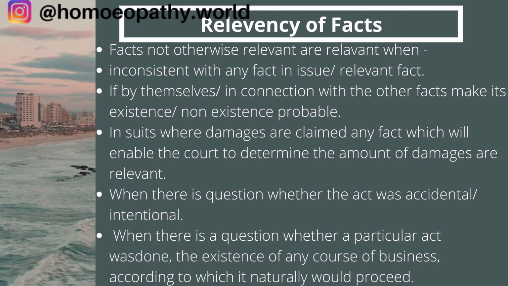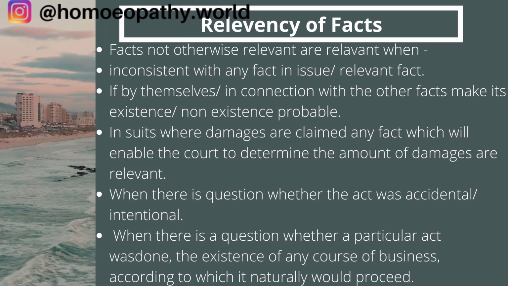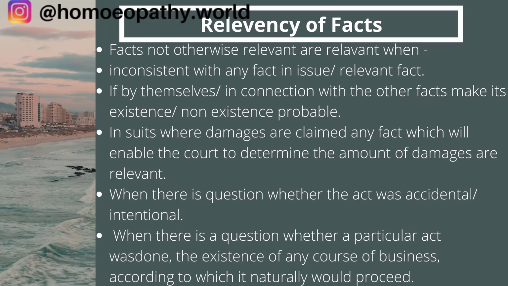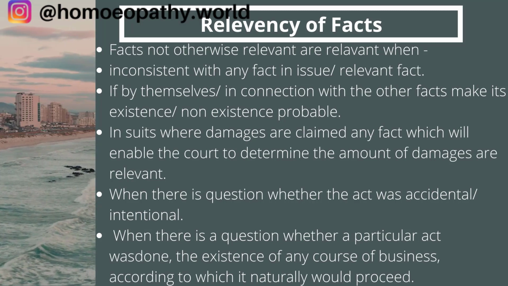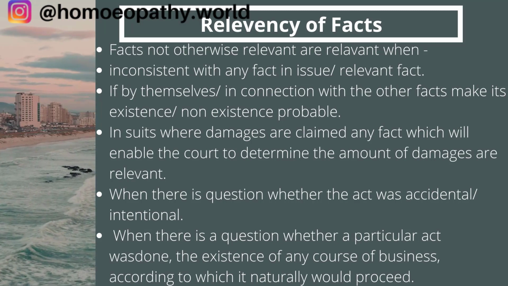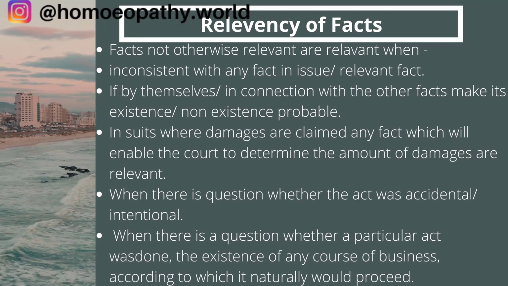So it need not be proved. Okay. So this is evident. This is an evident fact. You need not prove it. Once you showed that he was in Calcutta and he was in Bombay, you need not prove that he did not kill him. So that becomes obvious. Okay. So that is a fact not otherwise relevant that is relevant.